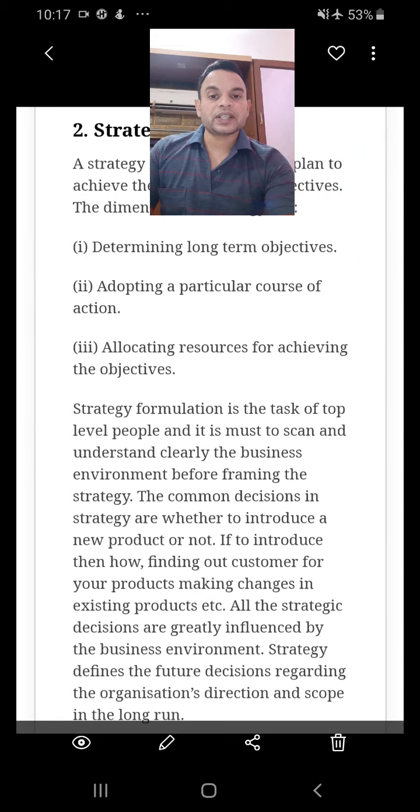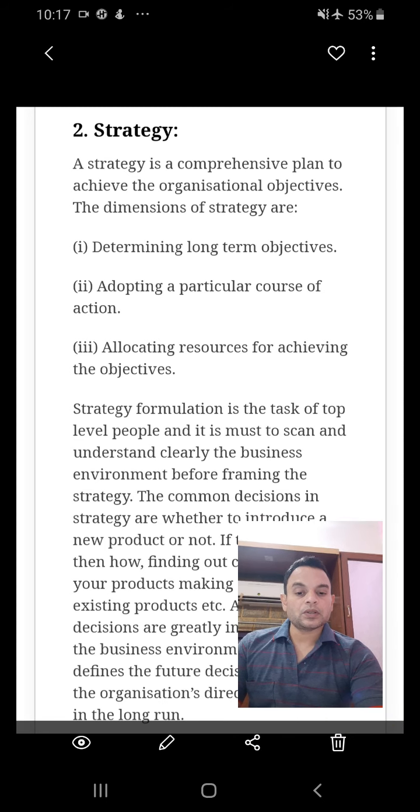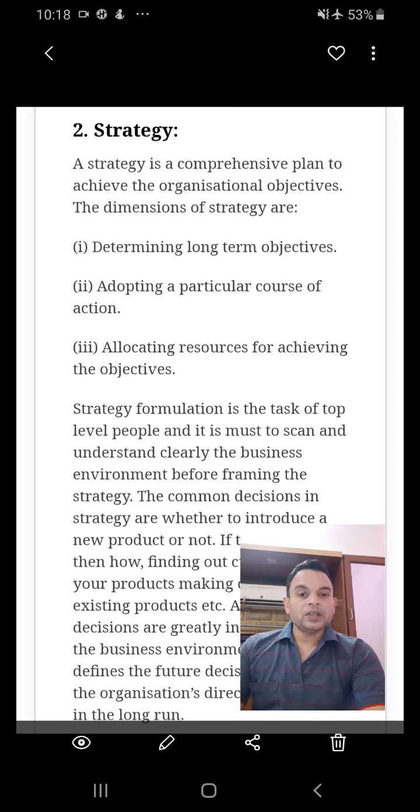Next topic is strategy. So again coming to the first topic, strategy objective means end result. Strategy का जो keyword है that is comprehensive plan. आपको सबके keyword पकड़ लेना है. Objective means end result, strategy means the keyword is comprehensive plan.